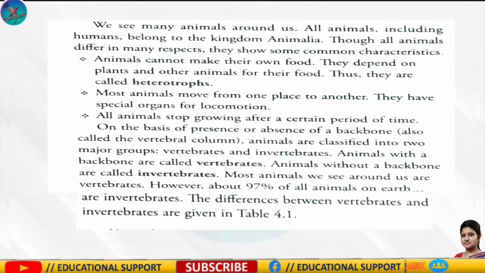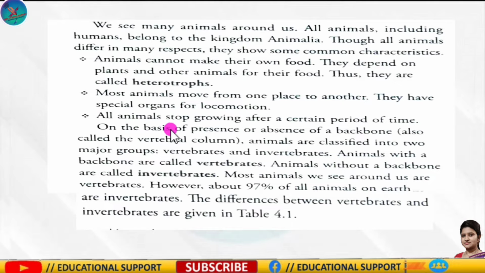So first, we see many animals around us. All animals, including humans, belong to the kingdom Animalia. Though all animals differ in many respects, they show some common characteristics. Animals cannot make their own food, that's why they depend on plants and other animals for their food, and that's why they are called heterotrophs. Most animals move from one place to another, and they have special organs for locomotion.